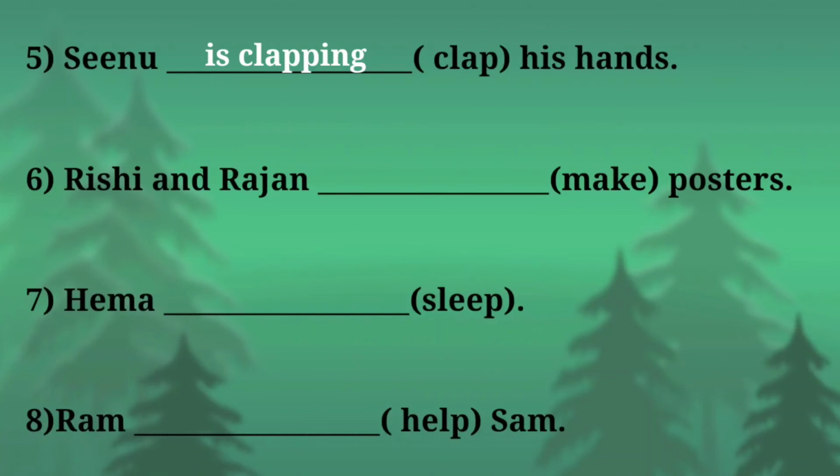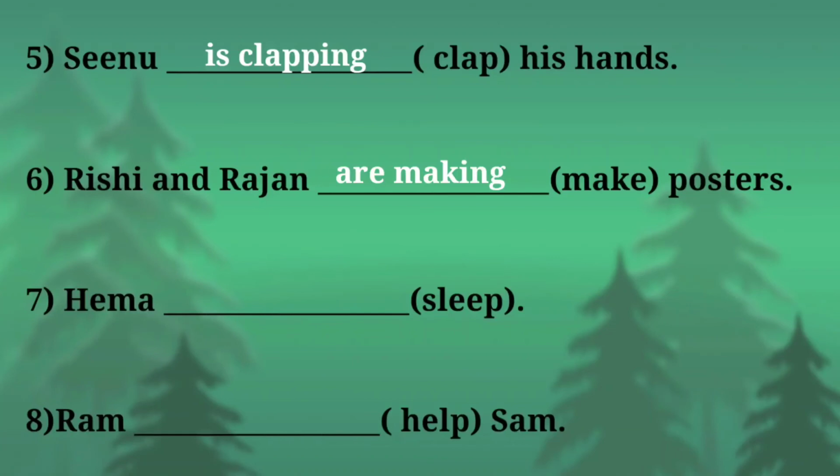Look at the sixth example. Rishi and Rajan dash posters. In the bracket, make is given. Now tell me, which is the subject here? Yes, Rishi and Rajan. Okay, Rishi is singular and Rajan is singular, but both come under plural form. So we have to use are. Now look at the main verb. The main verb here is make, right? The word ends with E. So you have to remove the letter E and then add ing. So it changes into Rishi and Rajan are making posters. Clear with that?